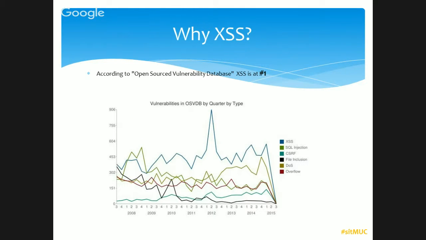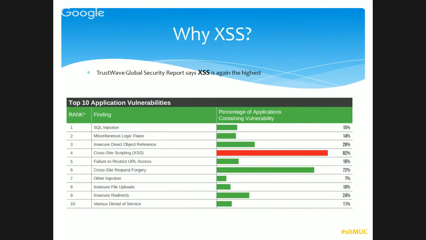Again, another one, open source vulnerability. Here XSS comes number one. Another one here, I have shown you only a few of those. There are a lot of statistics which show that XSS is very popular and very challenging. So we are going to learn now how we can stop this.